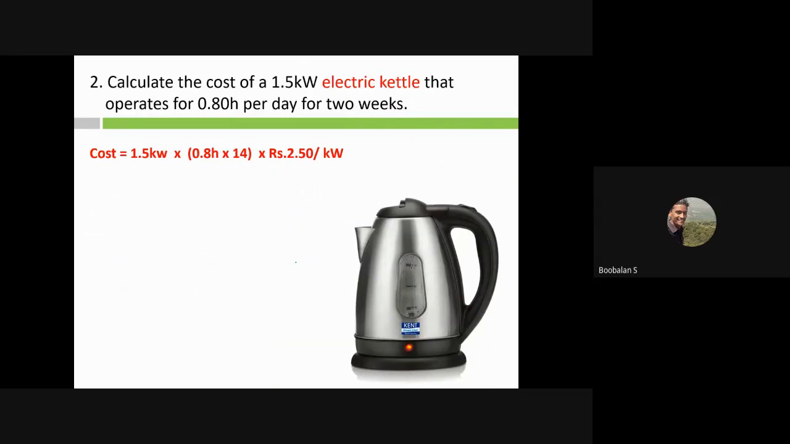One more: a water kettle. Per day about 0.8 hours it is running, for 2 weeks, 14 days. Every day it will be 0.8 hours at 1.5 kilowatts, that is my 1500 watts water kettle. It is a very high power consuming device. We have a bigger coil over here, and we pass a much larger amount of current. And the tariff will be 2.5.